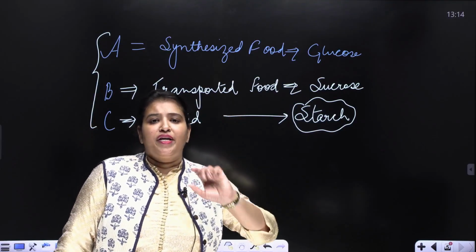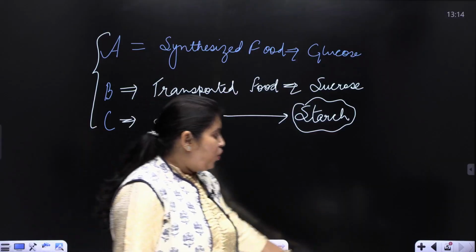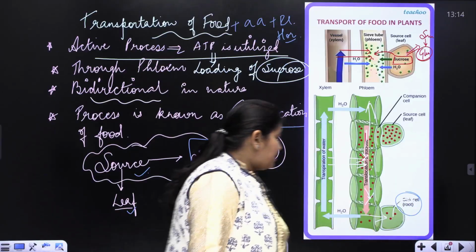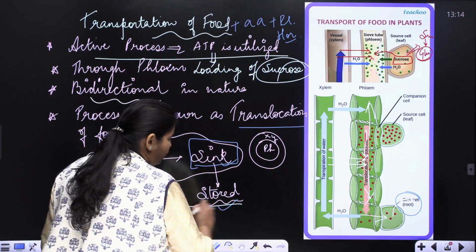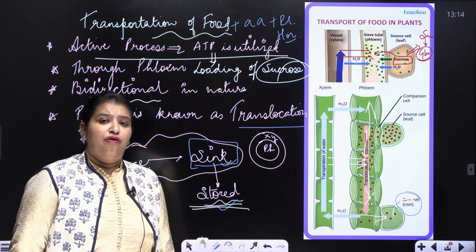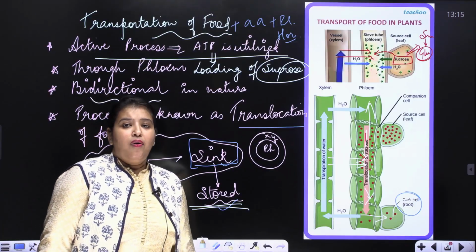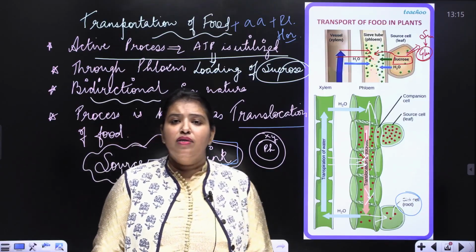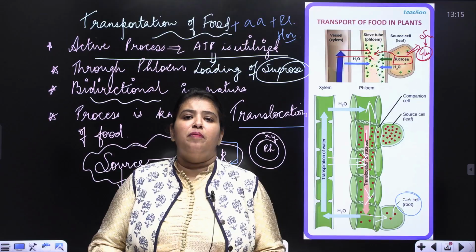Synthesis, transported, and ultimately they are stored in the sink cell. They are stored here in the sink cell, which could be any storage organ of plants. All right. I hope I am clear with all your concepts of transportation in plants.